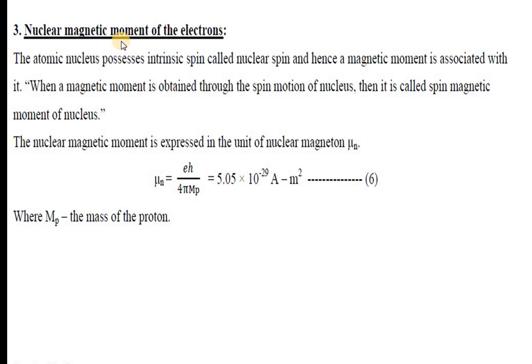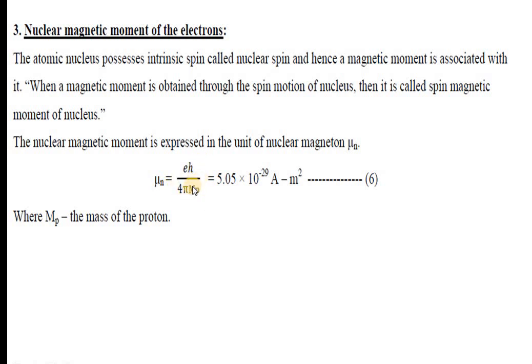Next, along with the orbital motion of the electron and the spin motion of the electron, a magnetic moment also arises due to the nuclear spin. The atomic nucleus possesses an intrinsic spin called nuclear spin, and hence a magnetic moment is associated with it. When a magnetic moment is obtained through the spin motion of the nucleus, it is the spin magnetic moment of the nucleus. The nuclear magnetic moment is expressed in the unit of nuclear magneton mu n, which is equal to eh by 4 pi m p.